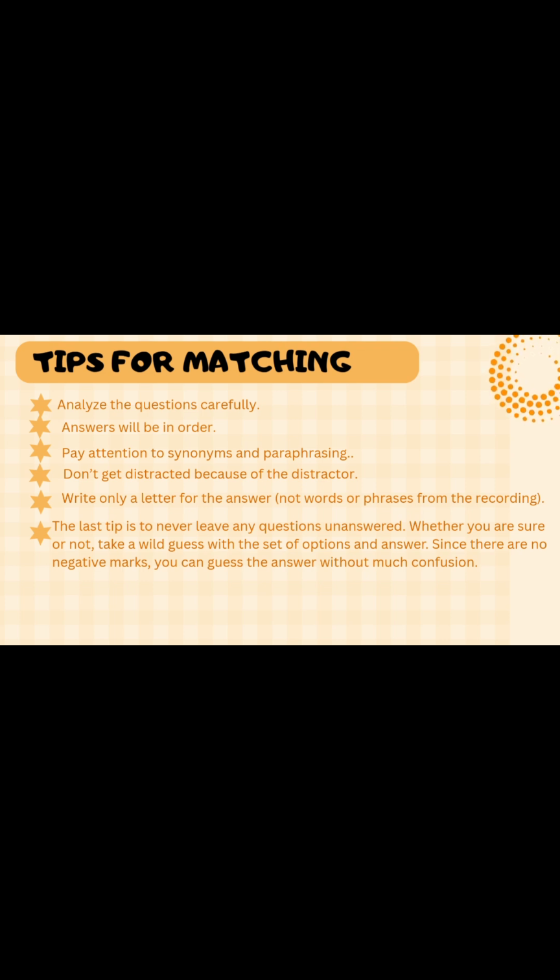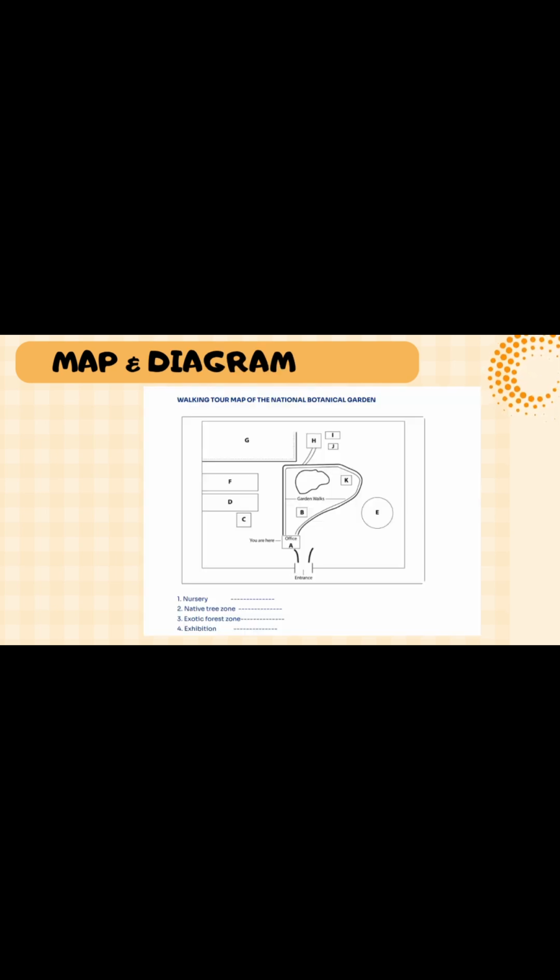The third type of question is map, diagram or plan. There will be a map given on the screen or some kind of diagram which you have to label. A certain plan will be given and the options will be written over there, and the audio will be played. You have to listen to the audio and mark which answer is correct.